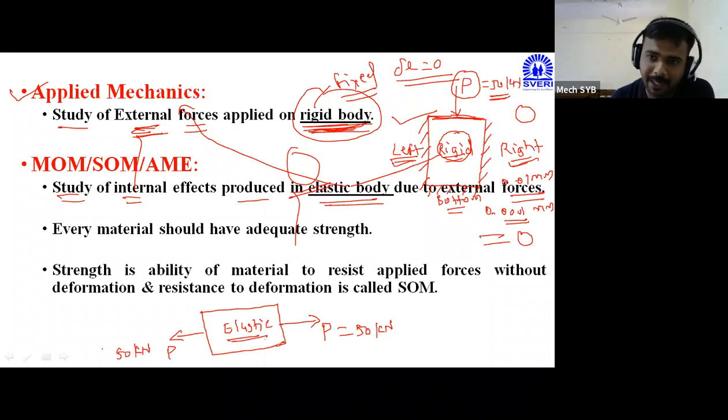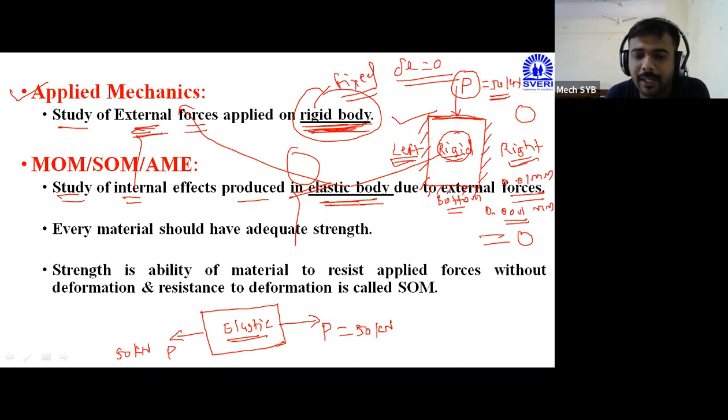In applied mechanics, it has already been decided that by seeing the left side, right side, and the bottom side, the body is totally fixed, which means it is totally rigid. But what is the basic definition of strength of material? Or which bodies do we have to study in strength of material? That is, study of internal effects produced in the elastic body. Now, what is meant by elasticity? You know about the property of elasticity? Can anybody tell me what is the basic definition of elasticity?